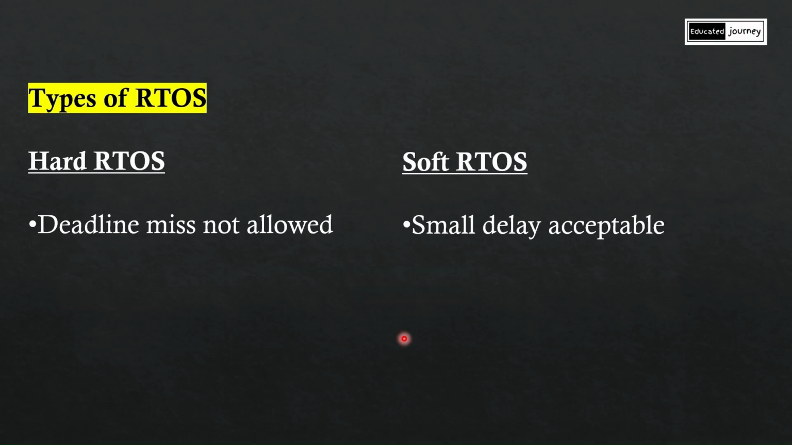There are two types of RTOS. First one is hard RTOS and the second one is soft RTOS. In hard RTOS, the deadline should not be missed. If it is missed, it means it's a failure of the system. For example, let's take air traffic control or medical machines, missile systems should not fail. It should be completed within the deadline. Here, the deadline should not be extended. If extended, it's the system failure.